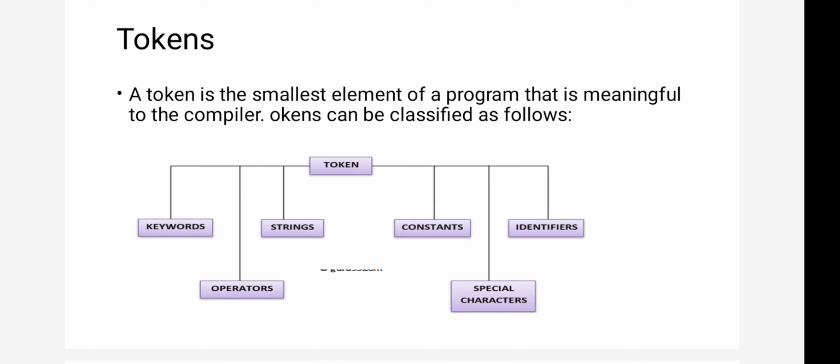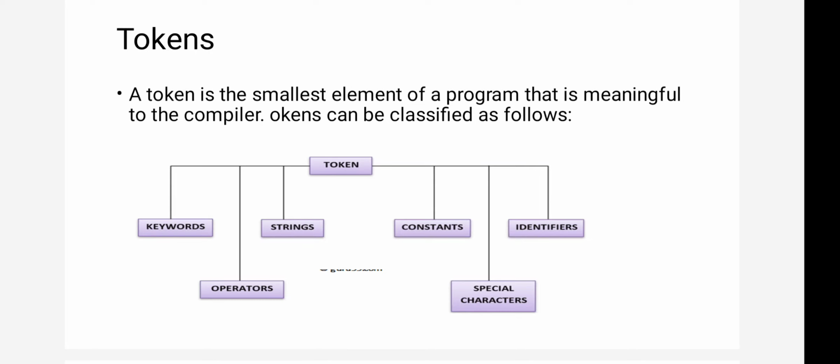Whatever names the user gives, like a variable name, function name, array name, object name, all come under identifiers. But whenever the user gives names, they need to follow some rules. A name should not start with a number, it should not start with special characters, it should not contain white spaces, and it should not contain any special symbol like that.